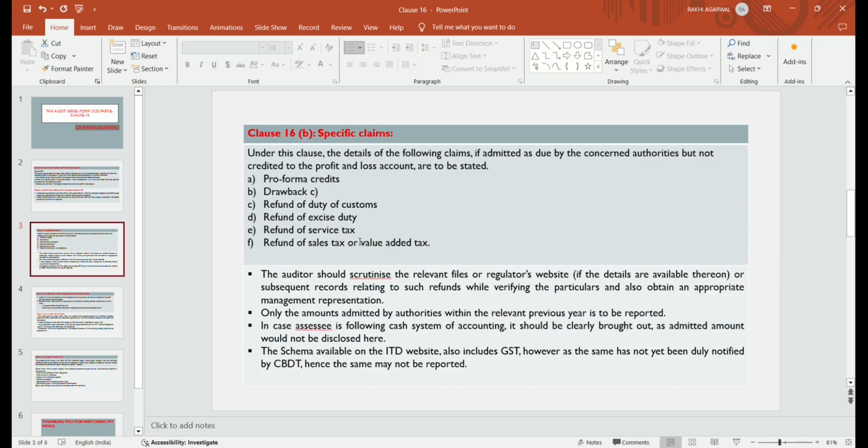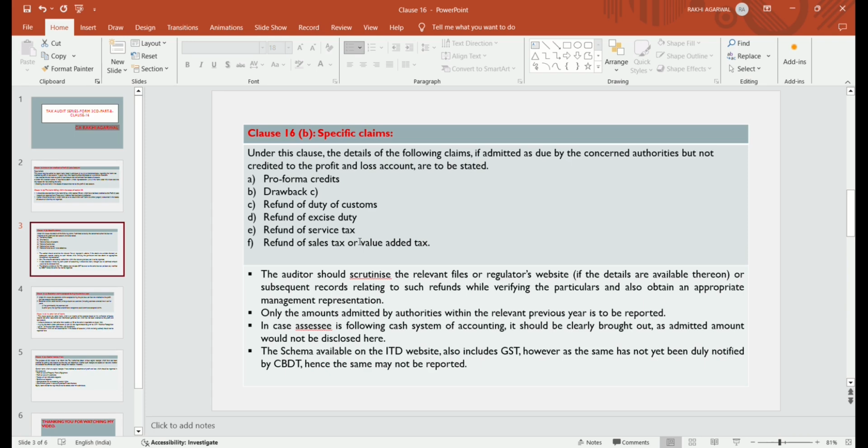Now clause 16B, specific claims. Under this section, the details of the following claims, if admitted as due by the concerned authority but not credited to the profit and loss account, are to be stated.